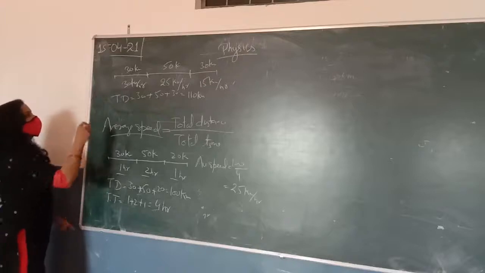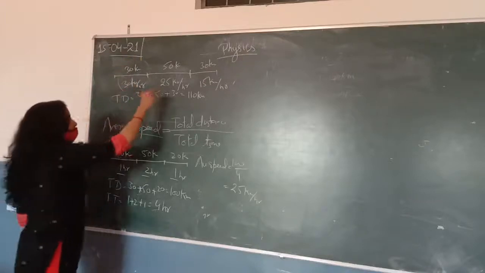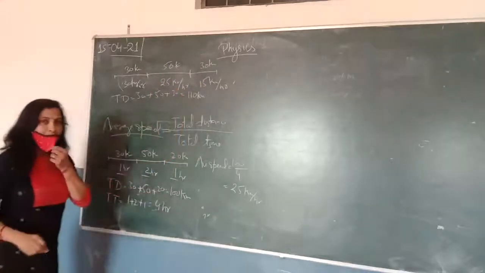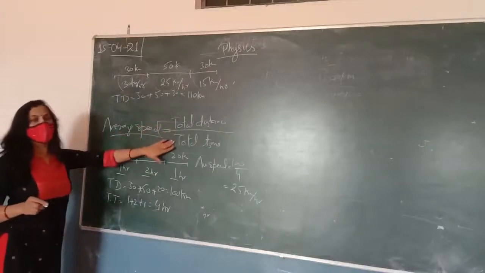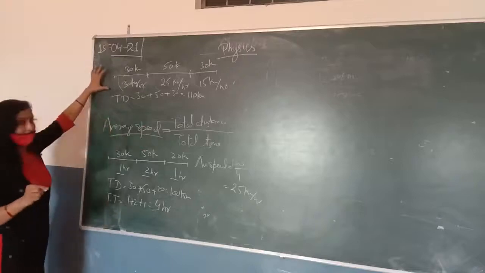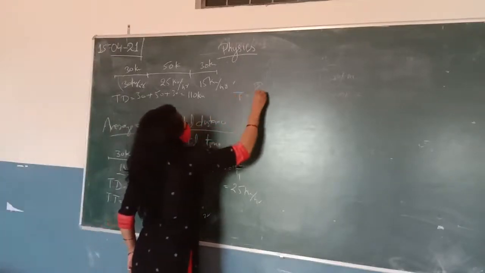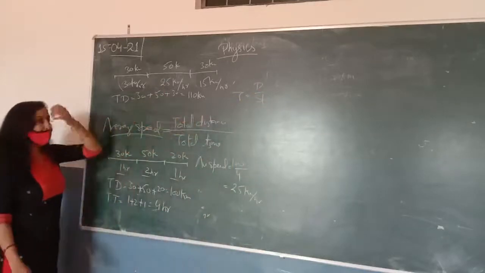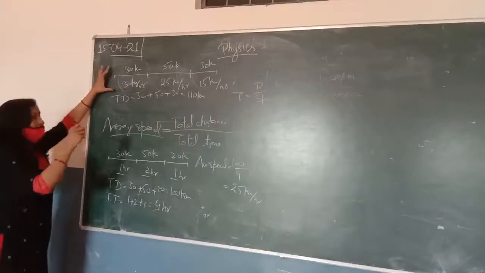So first of all, we will find how much time we will take to cover the 30 km and then 50 km and then 30 km. It means we can only use the formula total distance upon total time. If we don't have the value of total time, we will find it by using the formula time is equal to distance upon speed. So by using this formula, we will find the time taken in the first 30 km.